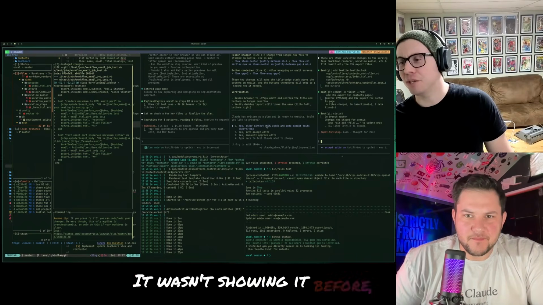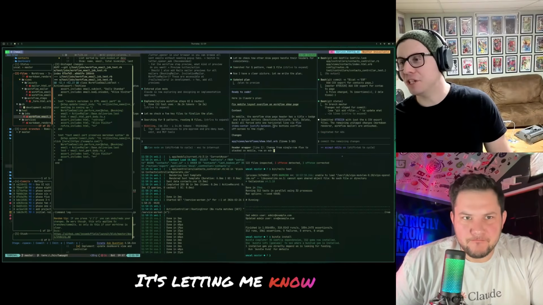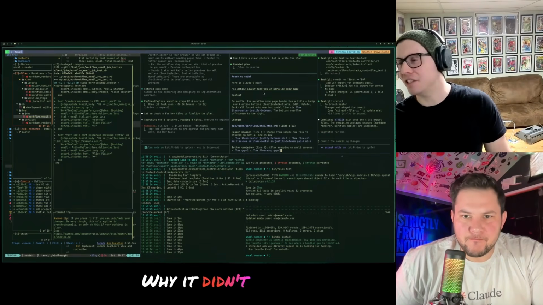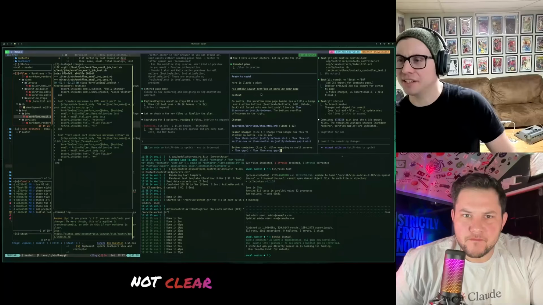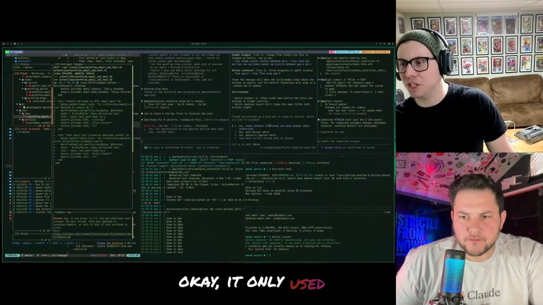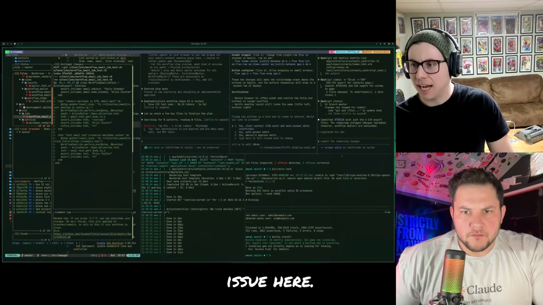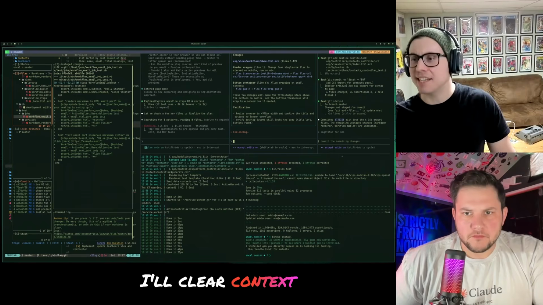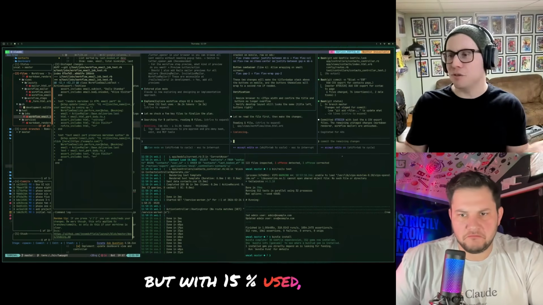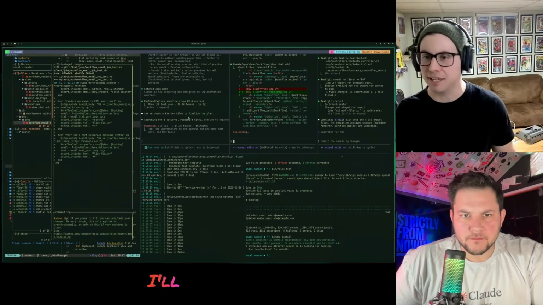It wasn't showing it before, but you see how it says, yes, clear context, 15% used? It's letting me know how much context I've used. Why it didn't show it before is not clear to me, but I like when it shows it because now I know it only used 15%. It figured out that there's an issue here. I'll clear context in this case, but with 15% used, I may just keep going. I may not clear context, but it's worth seeing that. I'll just show you guys that.